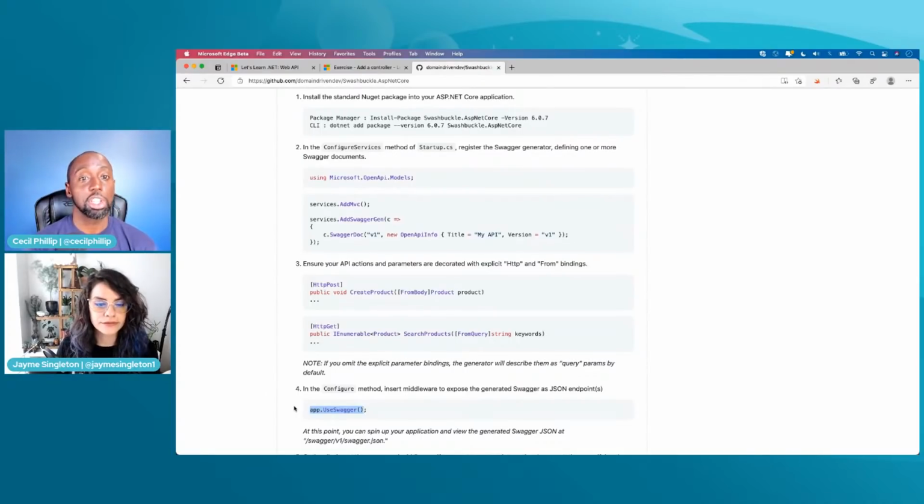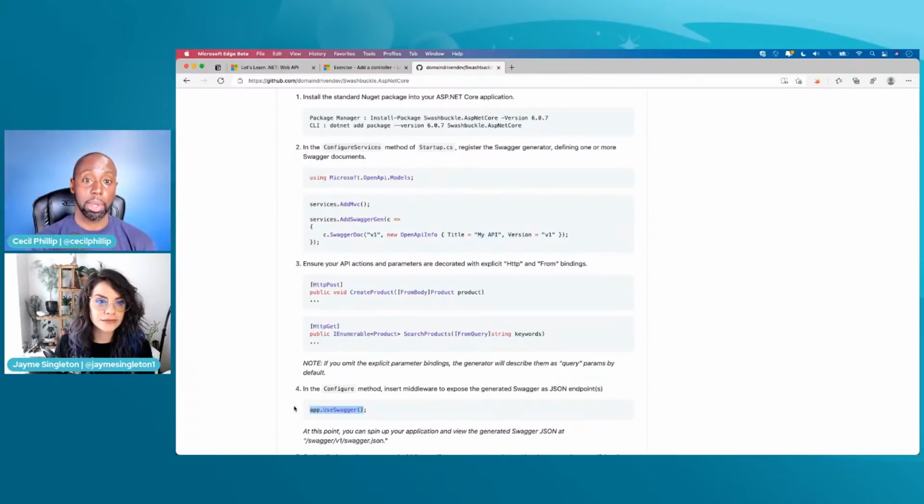But NSwag is just another option in addition to Swashbuckle that will allow you to generate a Swagger UI and an Open API doc. We haven't really spoken about Open API, but when I go into the Swagger UI again, we'll talk about it. Another thing I really like about NSwag is that it also has support for generating clients. So what is a client, right?